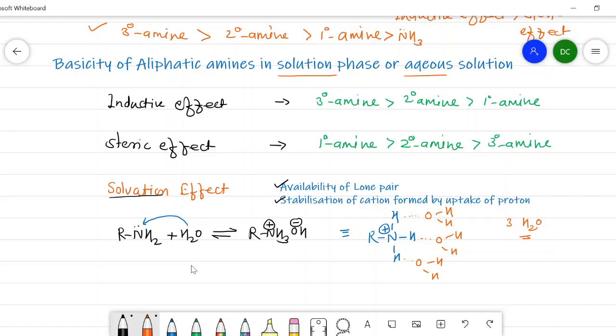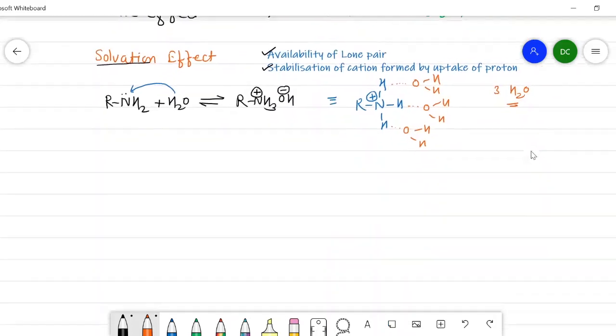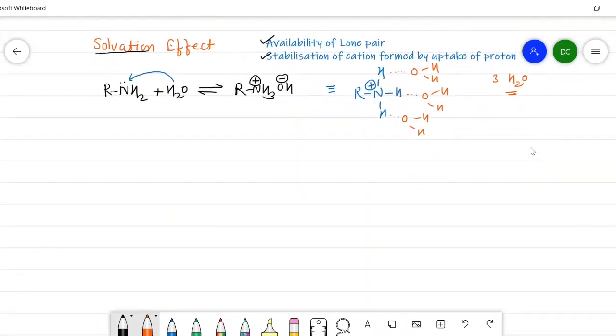Now we will consider the secondary amine here and how they are solvated, or how the hydrogen bonding occurs in the secondary amine. So the structure of secondary amine I will write here: R2NH plus H2O, the same reaction as that of primary amine.